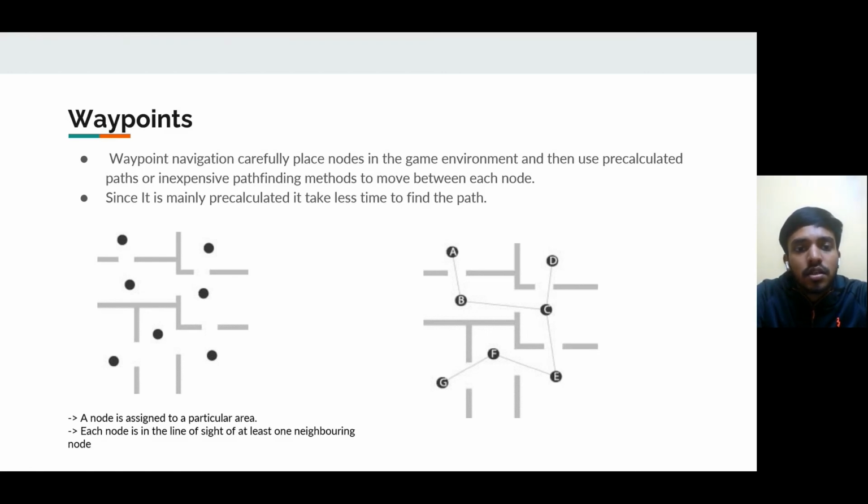In the figure on the left side of the screen, we can see the game world is divided into several areas and each area is assigned a node. The nodes are assigned in a way that at least one neighboring node is in the line of sight of each node. These nodes are named and connected by line of sight paths as shown in the figure on the right side. Now let's see how the navigation works.